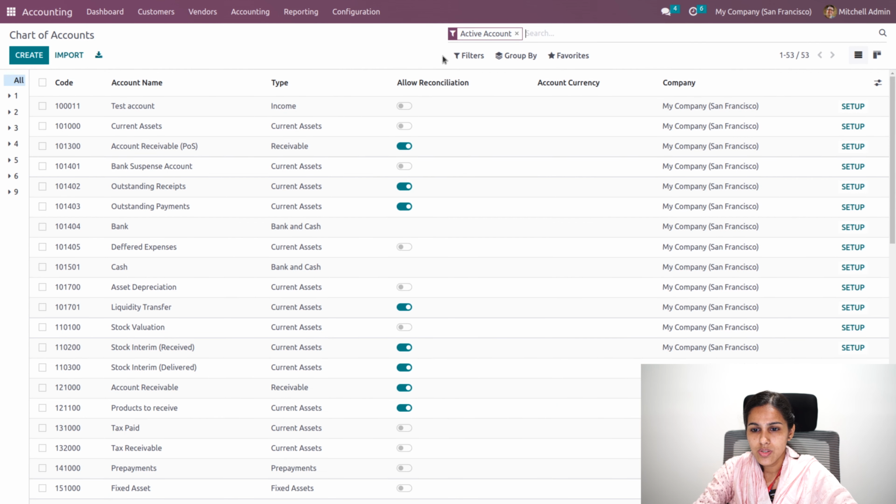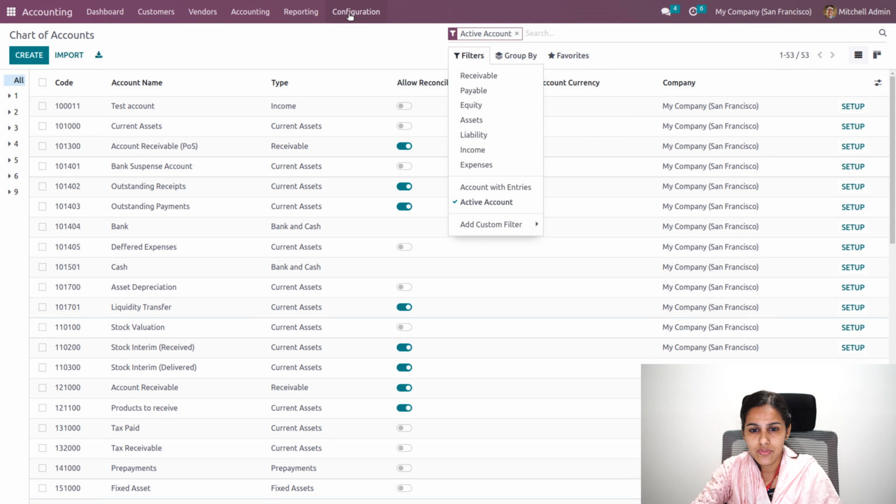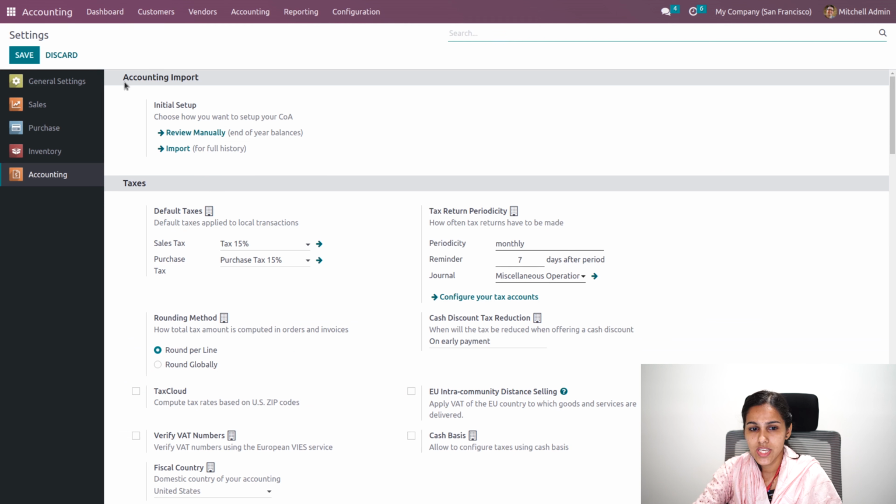Okay. Also, you'll be able to import the chart of accounts from here. That is, you can add a CSV as well as your Excel sheet. You can import the document or the data, that is a chart of accounts, to your database. And in the configuration settings, here you can see an accounting import section where you can import the full history.